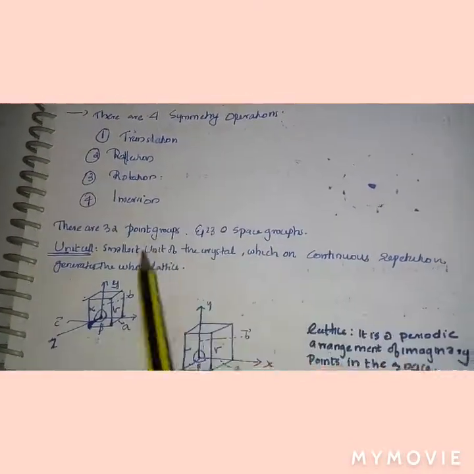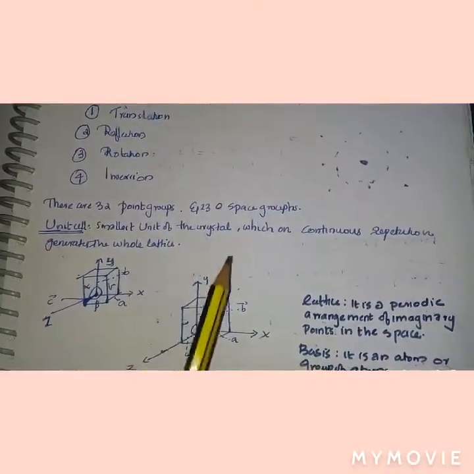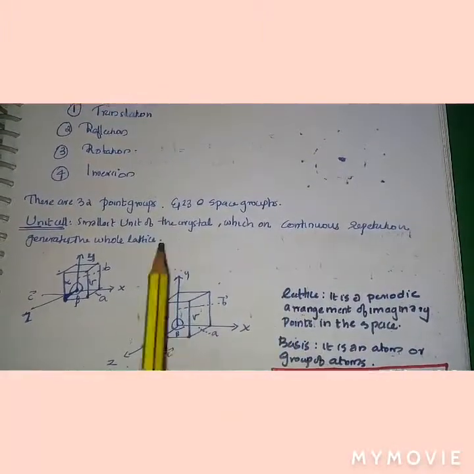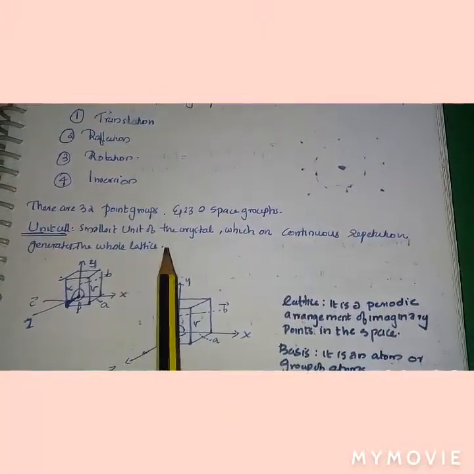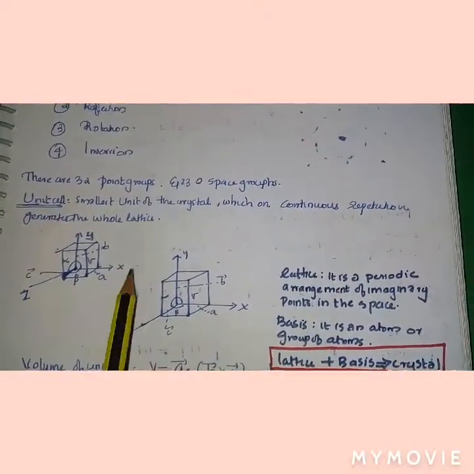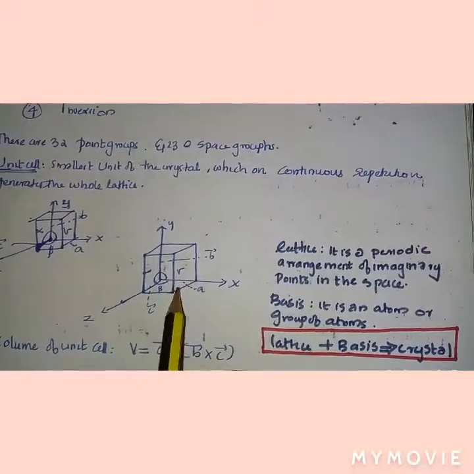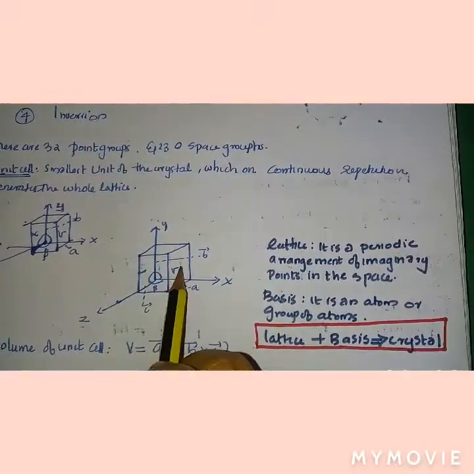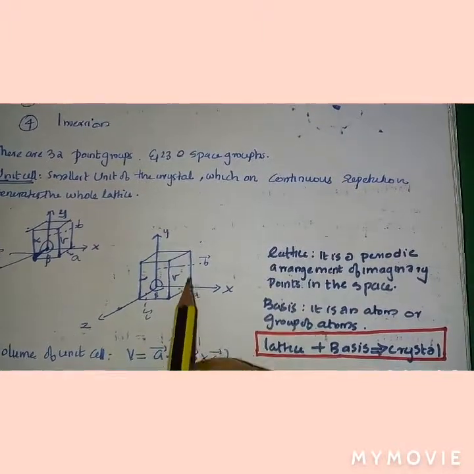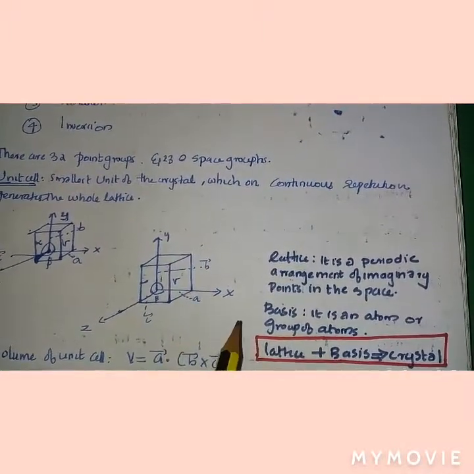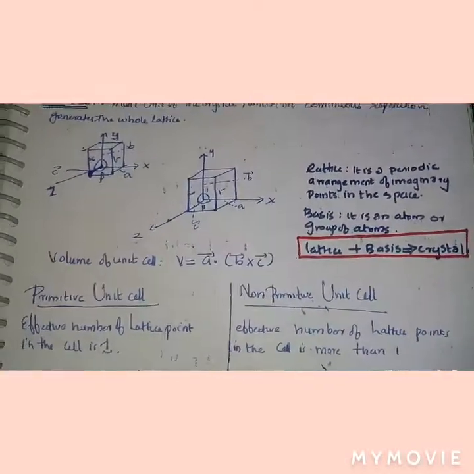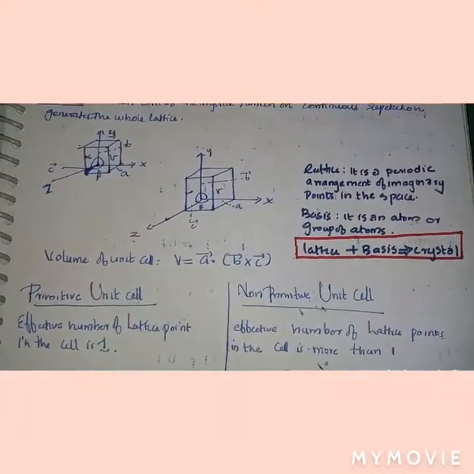What do you mean by a unit cell? A unit cell is the smallest unit of the crystal which, on continuous repetition, generates the whole lattice. The unit cell is a building block of the crystal. Consider this picture: alpha, beta, gamma, the x, y, z axes, and a, b, c are the parameters in the crystal lattice.